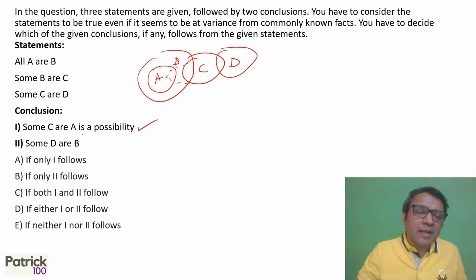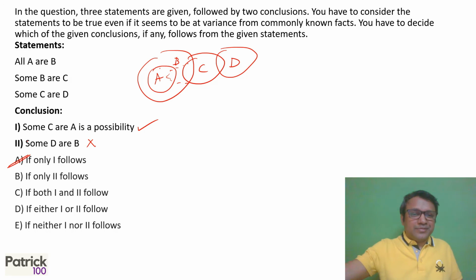Some D are B, no, not as per diagram. So false. You only redraw if there is a no or a maybe. So some D are B, no, false as per diagram. So you can make out only one is true. Right? So with that, you get the answer.